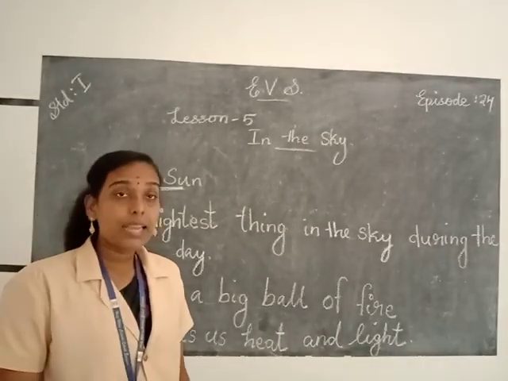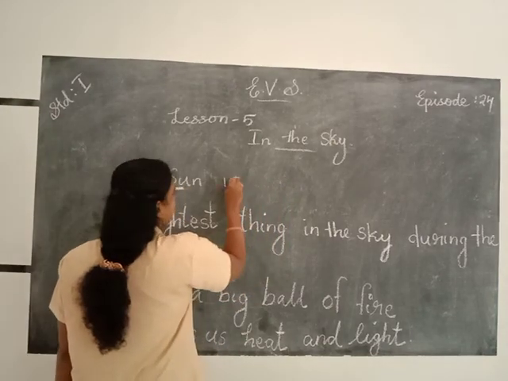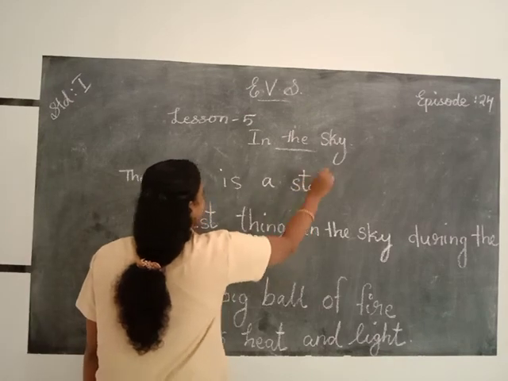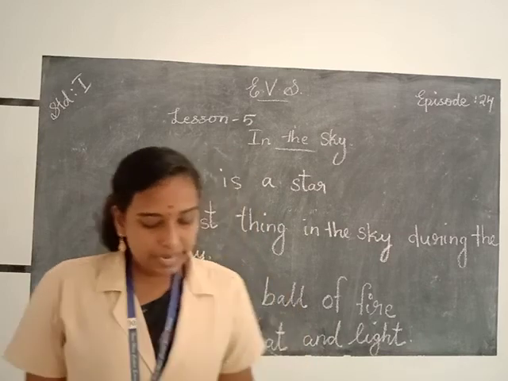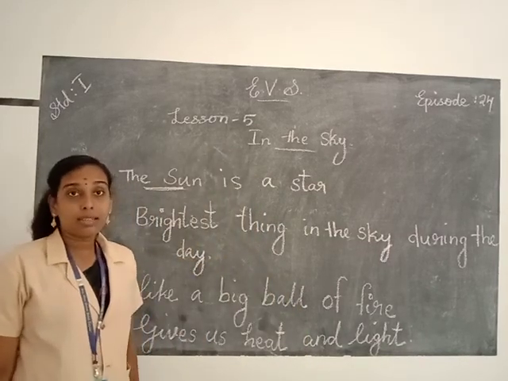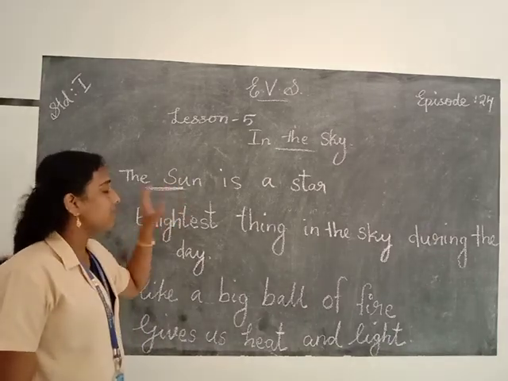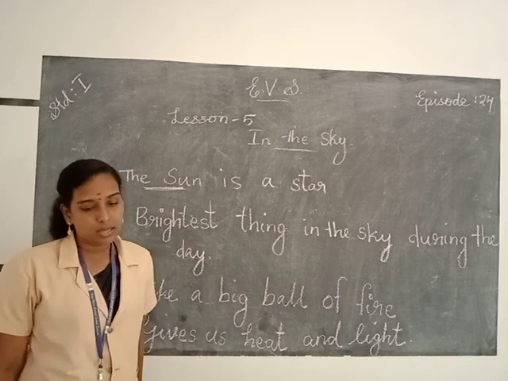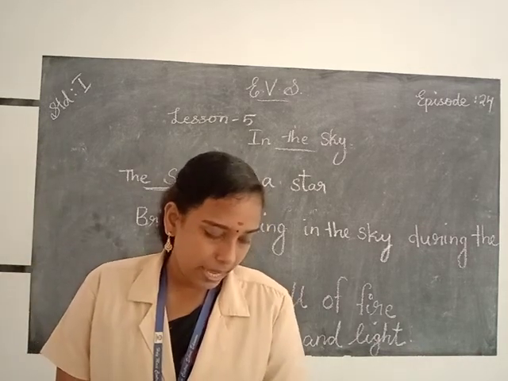And the sun is a star. S-T-A-R, star. The sun is a star, and it is nearer to us than other stars. So the sun is a star, and the sun is nearer to our planet as compared to other stars. Then here, take your textbook and take the page number